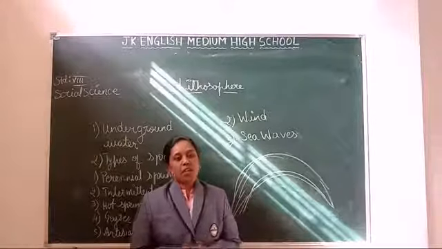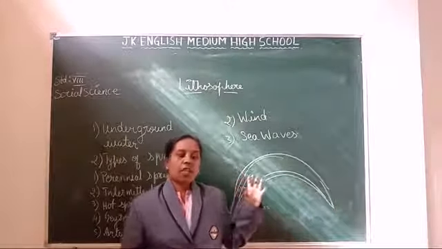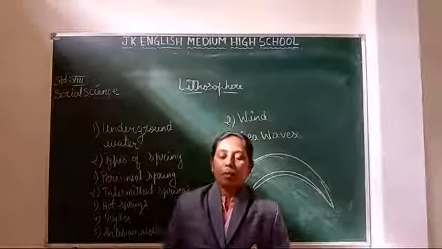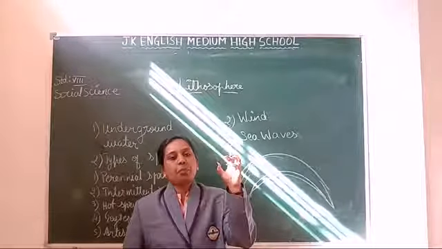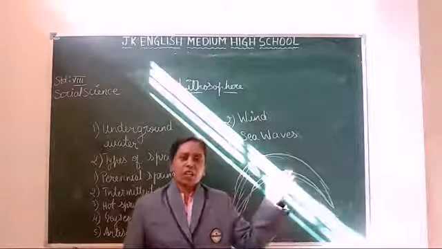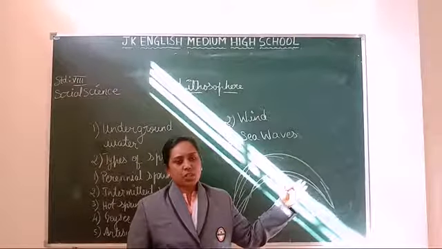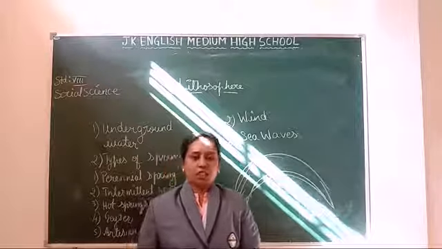Sea waves go and splash against the rock, and the rock breaks. After breaking, it is transported and deposited in different places, which makes the sediment layers and beds.